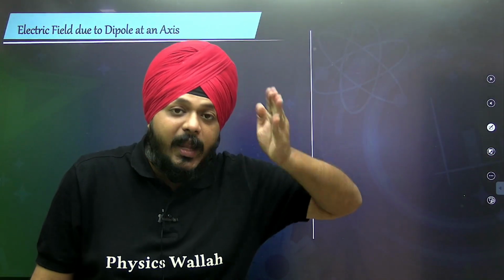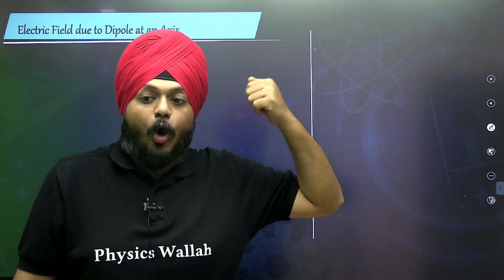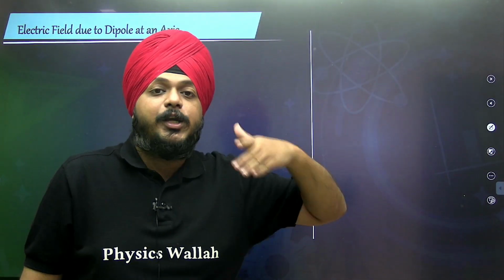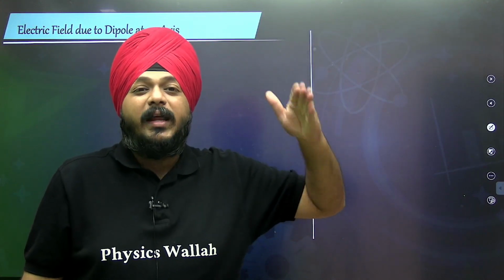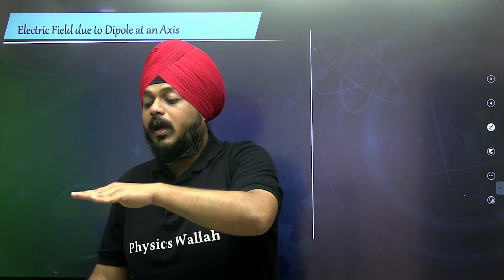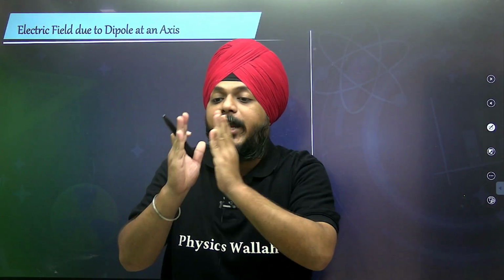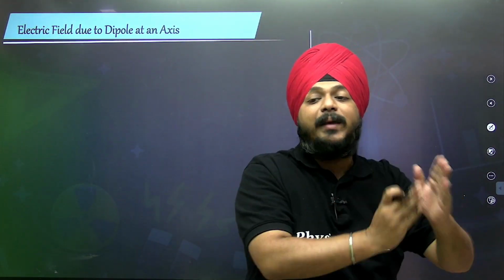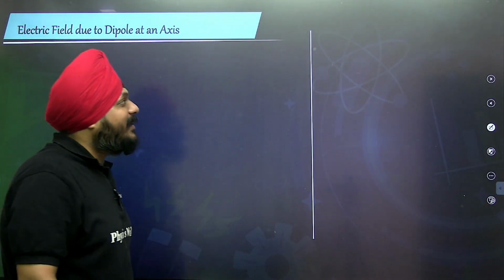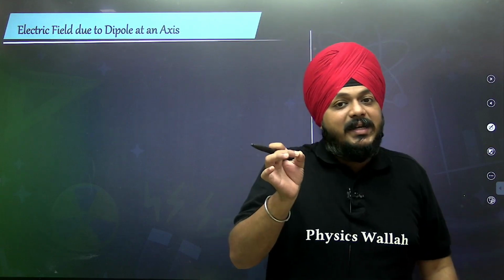What will be the value of the electric field, or how are electric field variations measured, on moving across all of those points on the axis of the dipole?